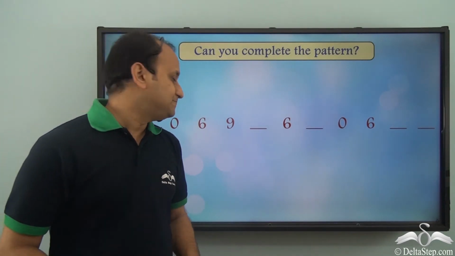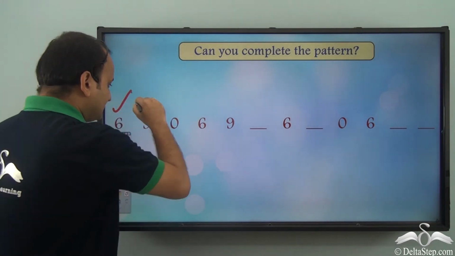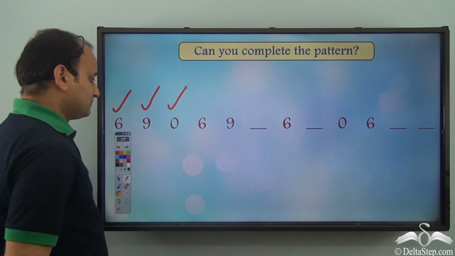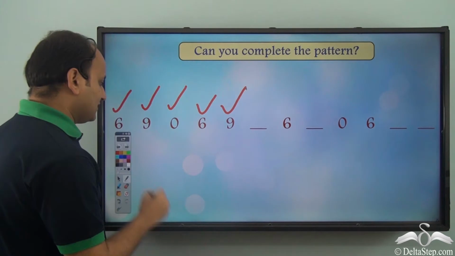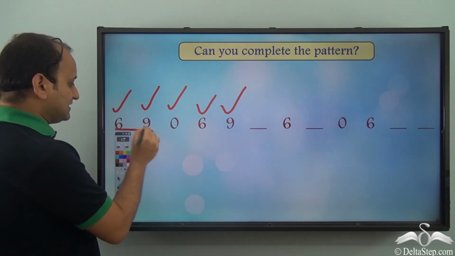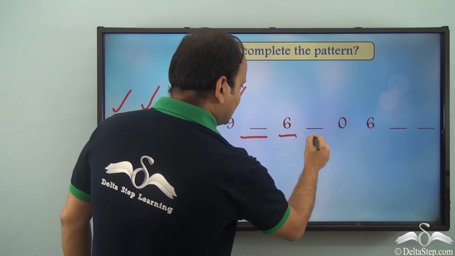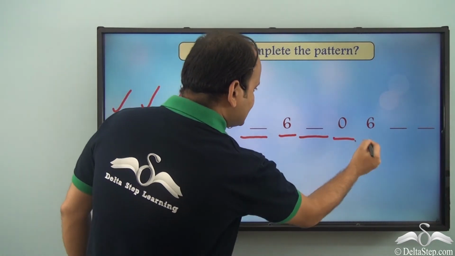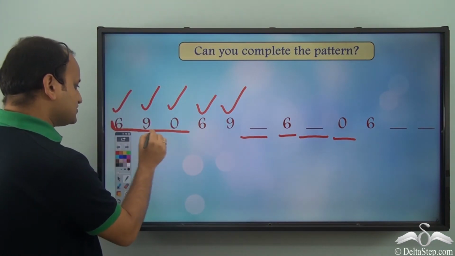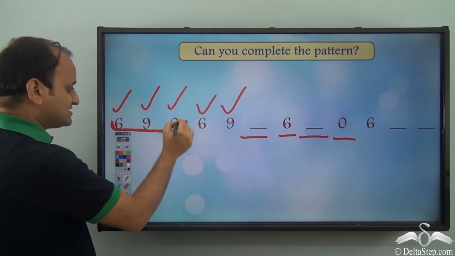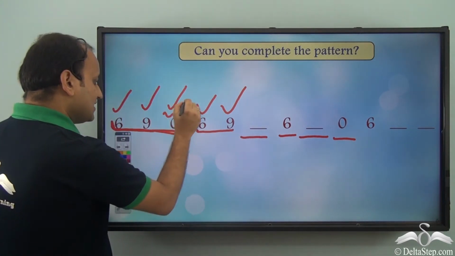Well, let's see. So I have a 6 here, then a 9, then a 0. No repeat still here. After that again a 6 and a 9. So definitely we are repeating this. And then we have a blank, and then again a 6. Then we don't know this number, then 0. So don't you think that 690 is the unit that is repeating again and again? Because I have 690, then I have 69. So definitely this will be 0.